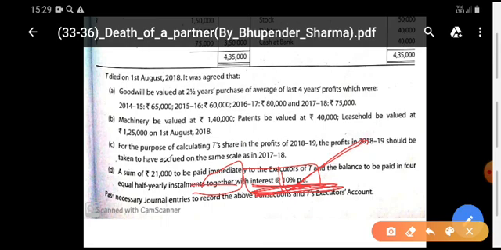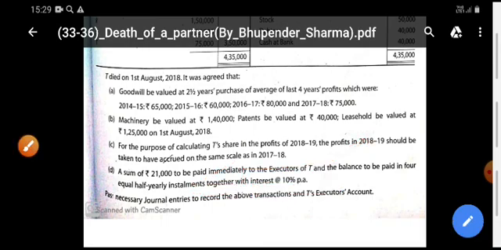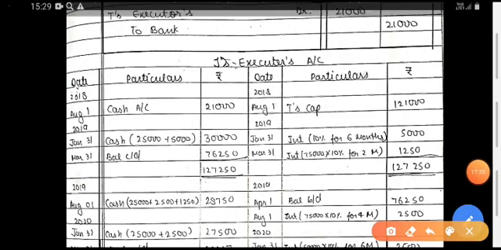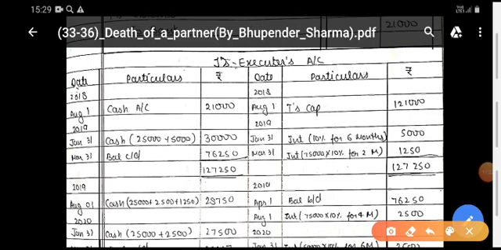Okay, now we are learning the executor's loan account. According to the journal entry, you pass the journal entry: T's capital account debit to T's executor account. Means according to the journal entry, his account was credited in the name of T's capital account.